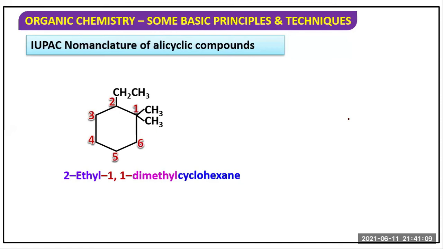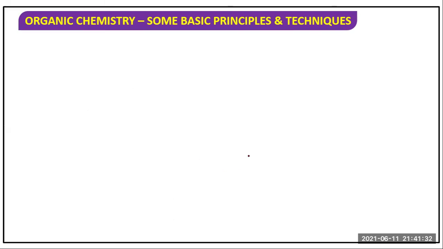Any problem, tell me. Ethyl 1 dimethyl cyclohexane. This is 1, 2, 3, 4, 5, 6. Total 6 carbon is there, and 1 carbon contains 2 methyl. But alphabetically, the ethyl group is first. It should be written according to IUPAC nomenclature.